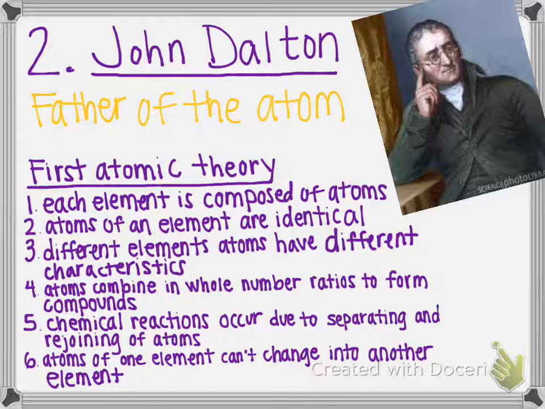He said that atoms combine in whole number ratios to form compounds, so you can't form a compound with half of an atom, they have to be whole number ratios. He said that chemical reactions occur due to separating and rejoining of atoms. And the last part of his atomic theory was that atoms of one element cannot change into another element. He came up with the atomic theory, but his model was still like Democritus, where it was just a ball.